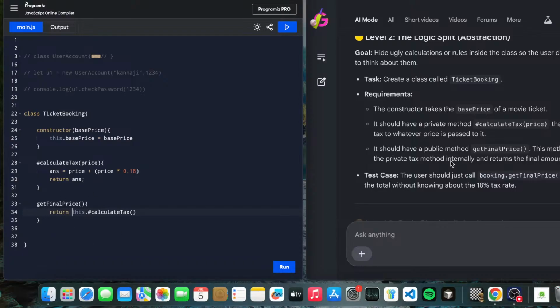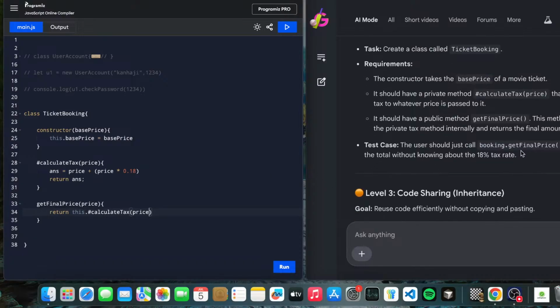It should call this private tax method and return the final amount, and we are returning the final amount. Yeah, this we have done. So here we will be getting a price, and it will go here, be calculated, and come back here. So we will be returning this too.